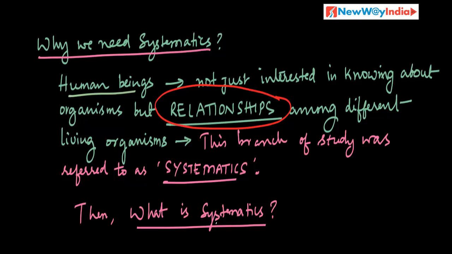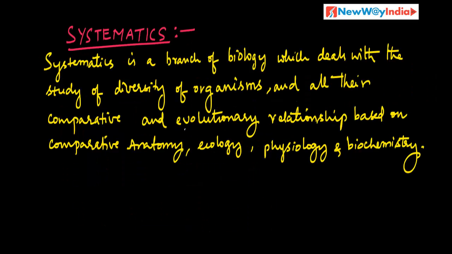Then what is the definition of systematics? From a competitive examination point of view, you need to remember relationships. This word is very important when we refer to systematics. Systematics is a branch of biology which deals with the study of diversity of organisms. It wants to study what are the different kinds of organisms that exist on the earth, and all their comparative and evolutionary relationships.